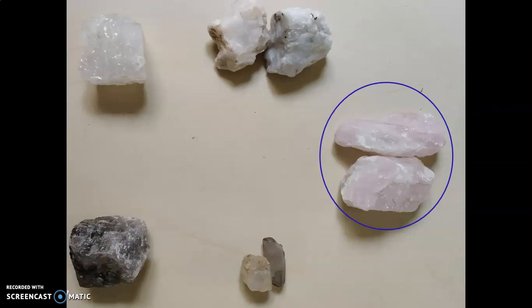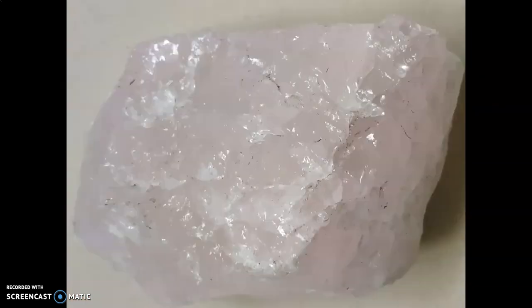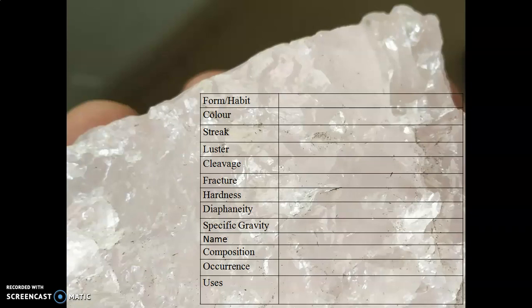We'll take another mineral that's pink in color, right. The form, habit crystalline, color pink, streak: they do not streak on streak plate, luster vitreous to subvitreous, it is vitreous in luster, cleavage absent, fracture conchoidal. You can see conchoidal fracture, alright. You can see conchoidal fracture here, right.